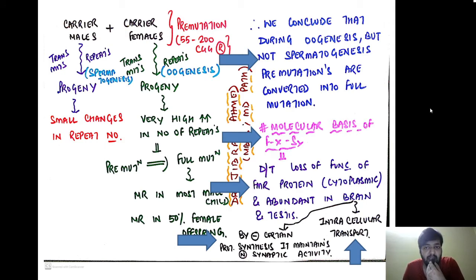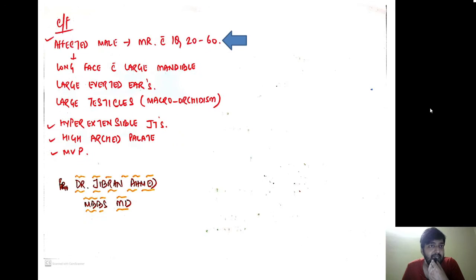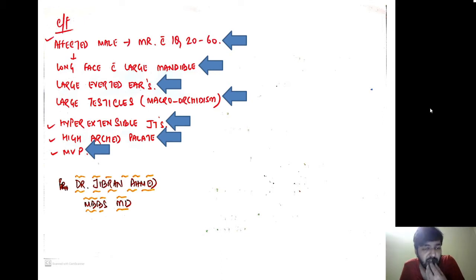With Fragile X syndrome, this function is lost, and then there is mental retardation. Clinically, the affected males have mental retardation with an IQ of 20 to 60. They have a long face with a large mandible, large everted ears, large testicles, macroorchidism, hyperextensible joints, high arched palate, and mitral valve prolapse. These are the clinical features of patients suffering from Fragile X syndrome.